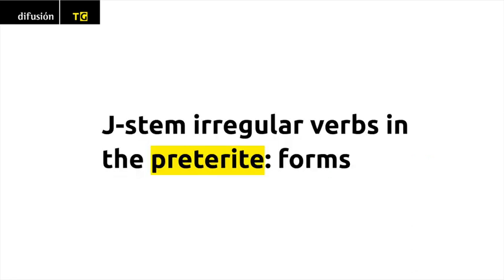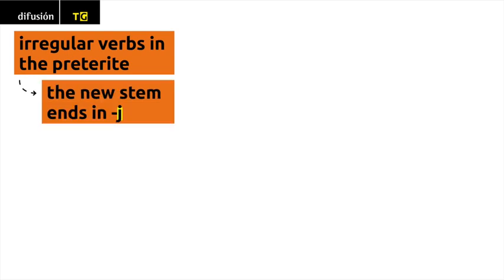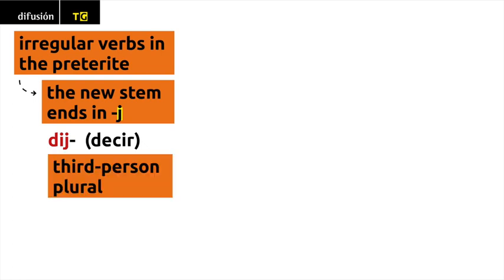J-stem irregular verbs in the preterite. Forms. When forming irregular verbs in the preterite, if the new stem ends in J, such as the dij of decir, the ending of the third person plural is geron and not hieron.